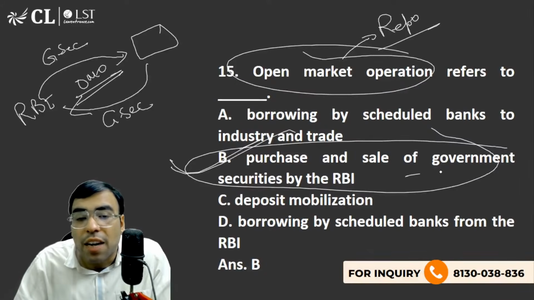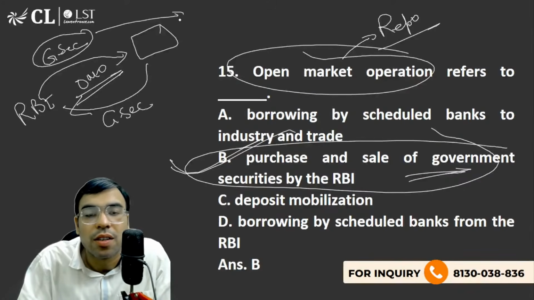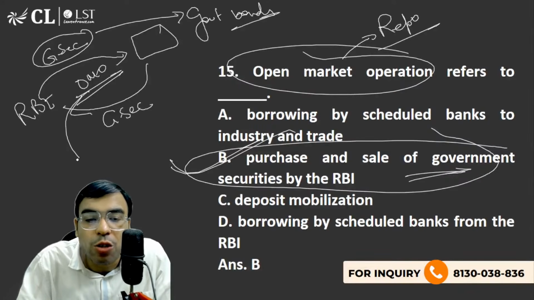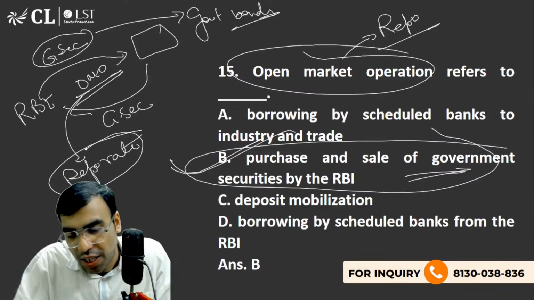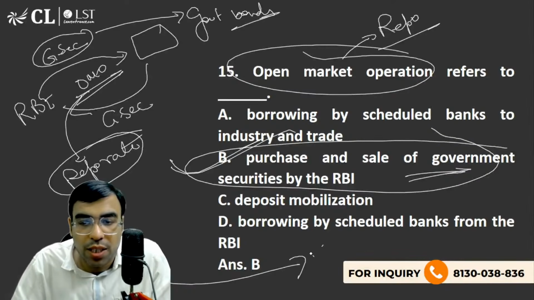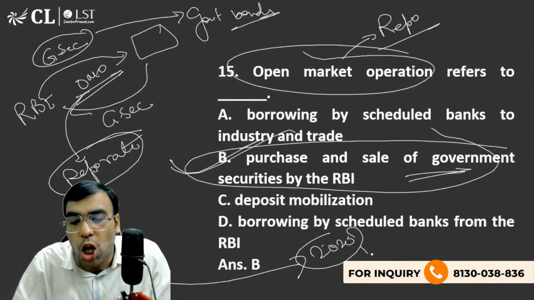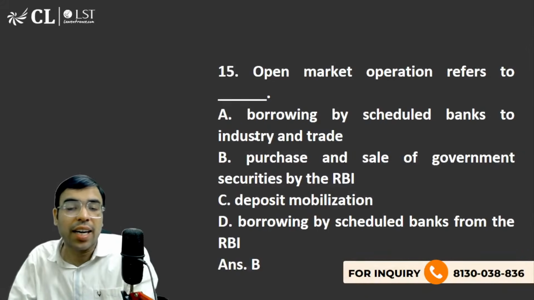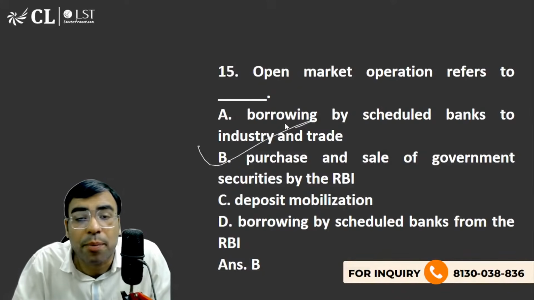Government securities means government bonds. The concept of repo rate is based on open market operation, and this question on long term repo operations, LTRO, was asked in CLAT 2020. I'll give you a little idea, because government securities and bonds are very important.